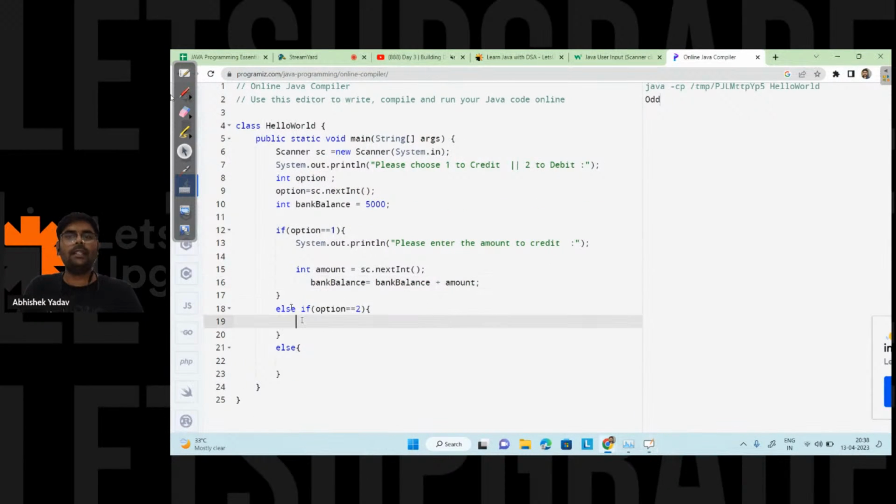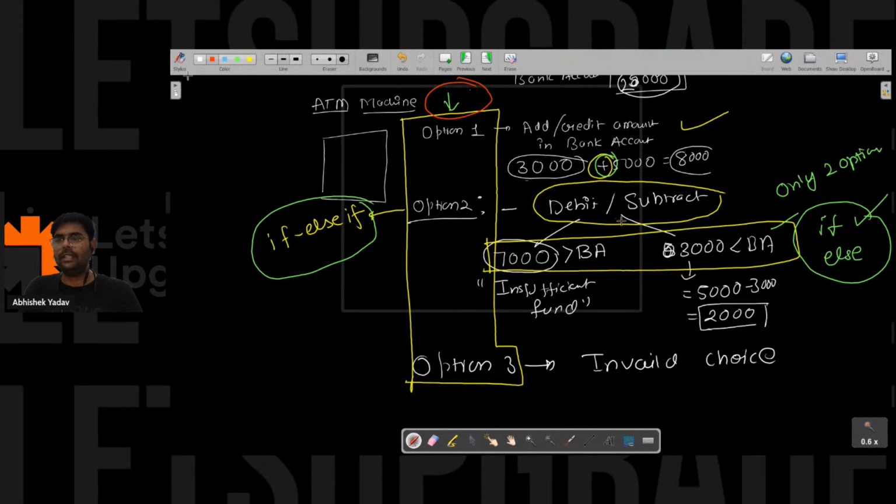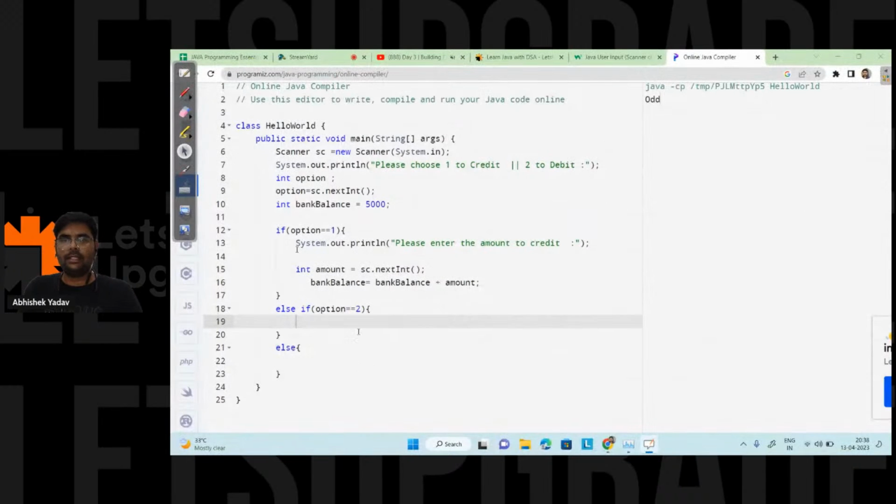So now let's cover the second part, that is the else if part, right? In the else if part, you can see I have to again handle this condition. So first I will write a message, this one, please enter the amount to debit, right? And after that I will take the input from the user, that is this one.